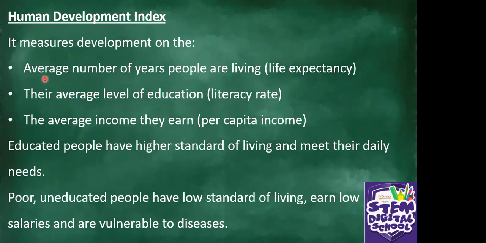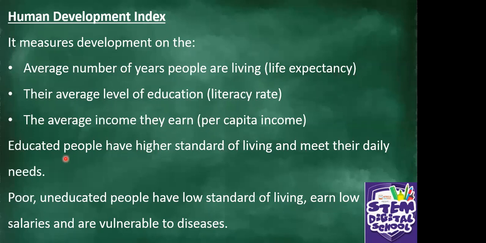Number 1, life expectancy, the average number of years people are living. Number 2, literacy rate, their average level of education. Number 3, per capita income, that is the average income they earn. So remember, HDI measures life expectancy, literacy rate, per capita income.